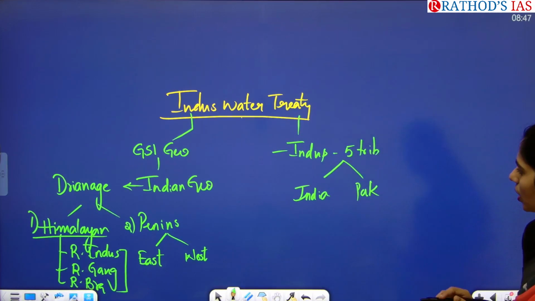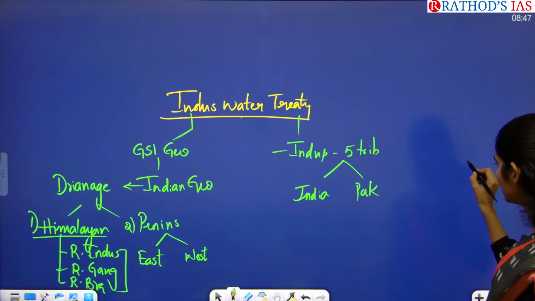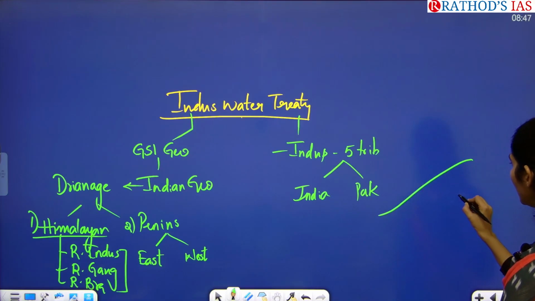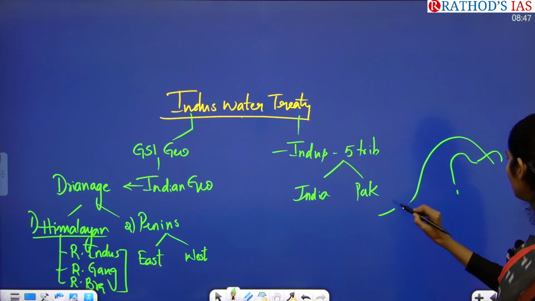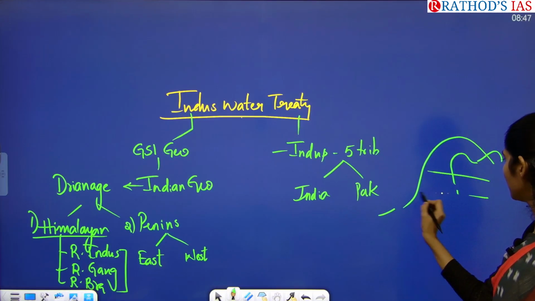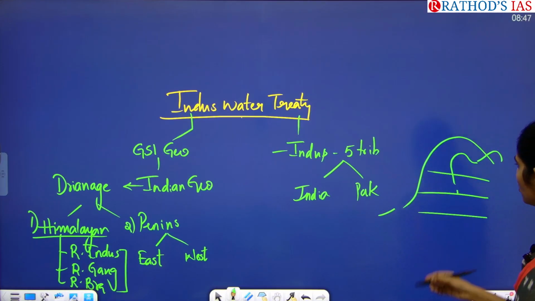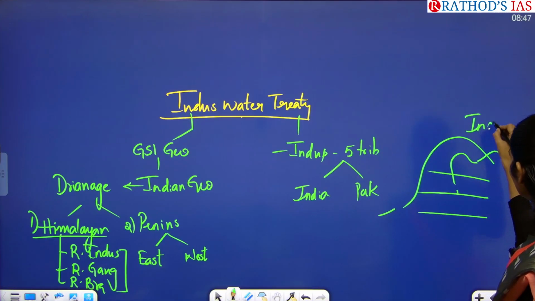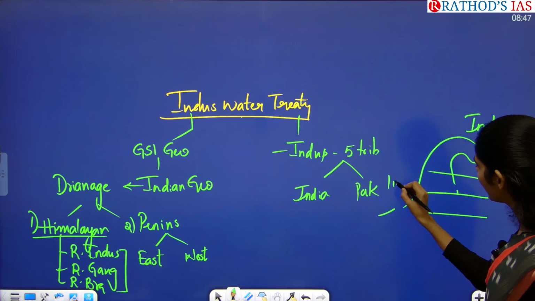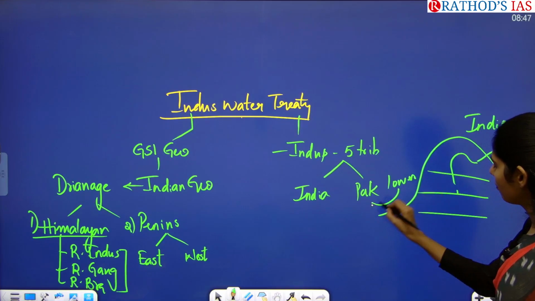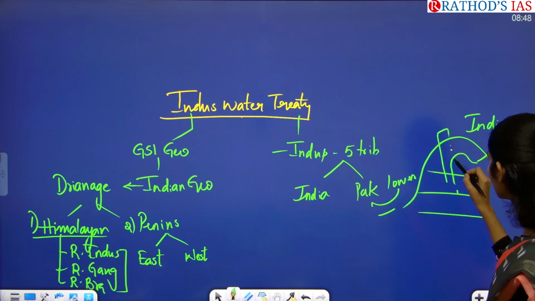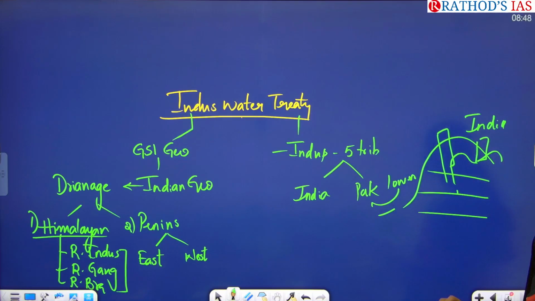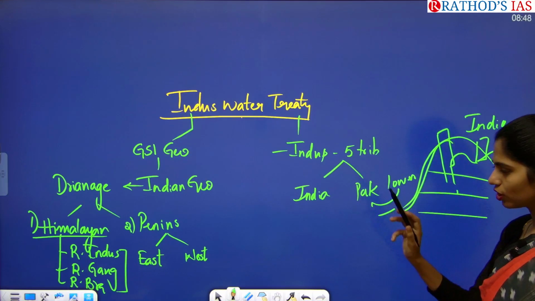Here, which is the upper riparian country? It is flowing like this, right? And there are tributaries coming and joining like this. So the upper riparian country is India and the lower riparian country is Pakistan. From India it is flowing. For example, what if India constructs dams on this and controls the water? Then there will be less flow of water to Pakistan.